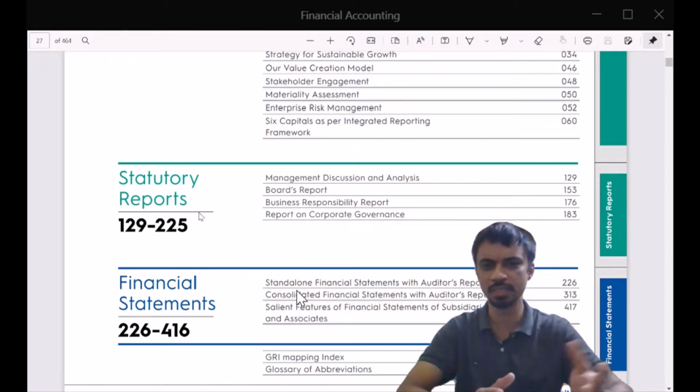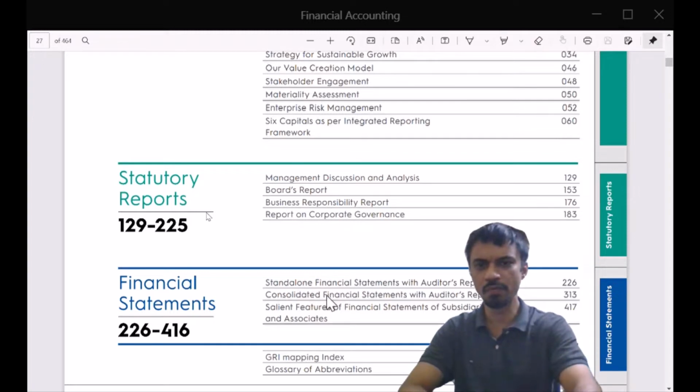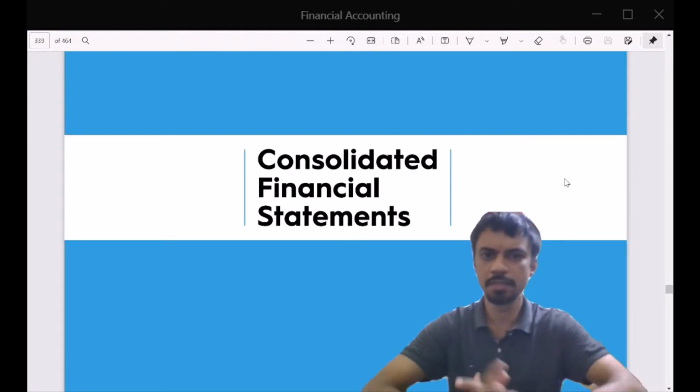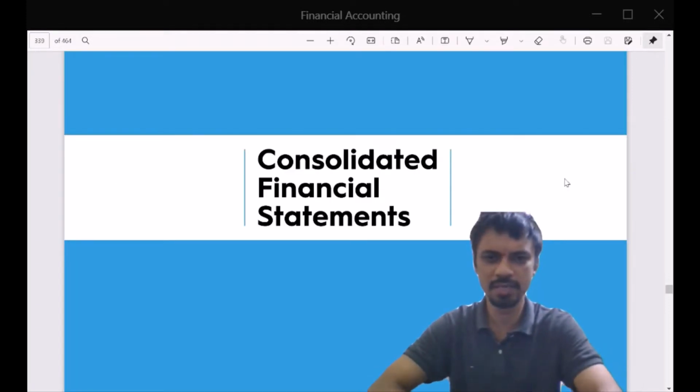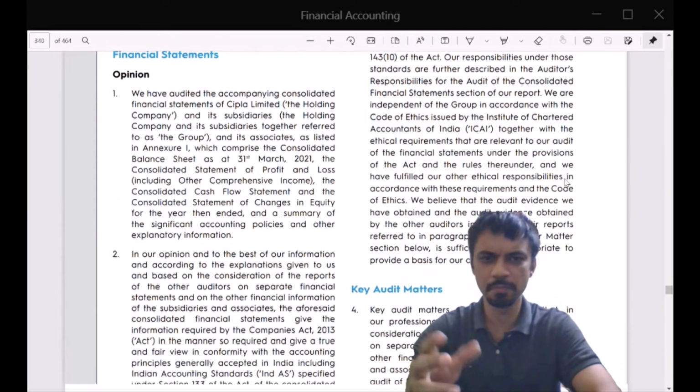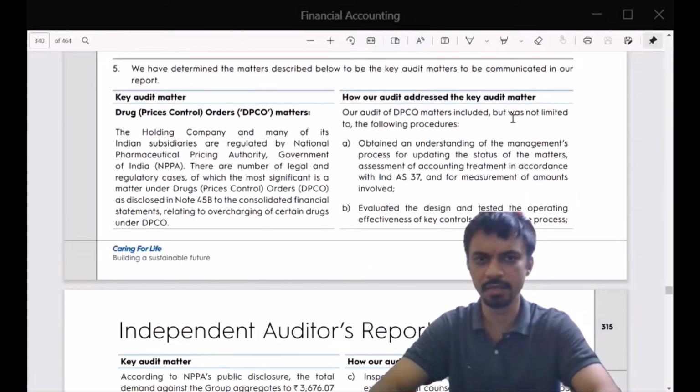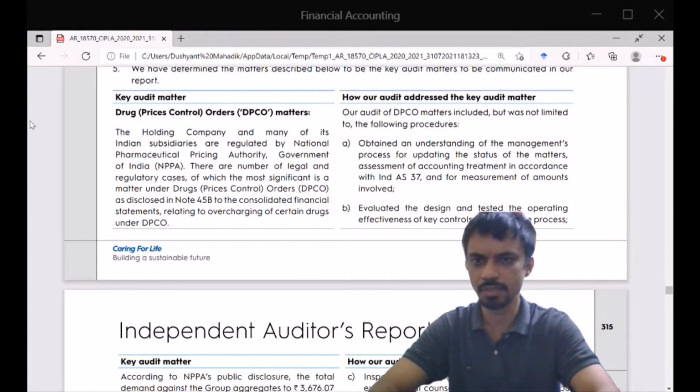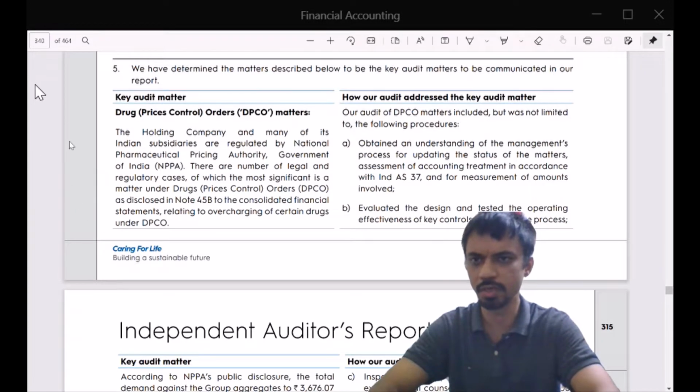They have so many subsidiaries through which the action takes place. So we will be looking at that through the consolidated statements. This is the page mentioning consolidated financial statements. It starts with some report from the auditors and other such things, which is not of much interest to us.